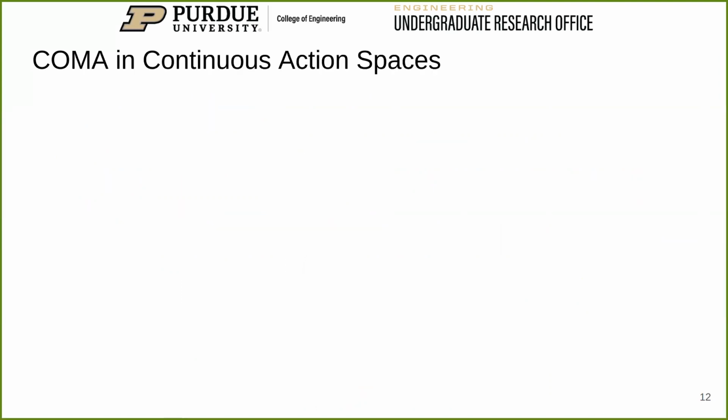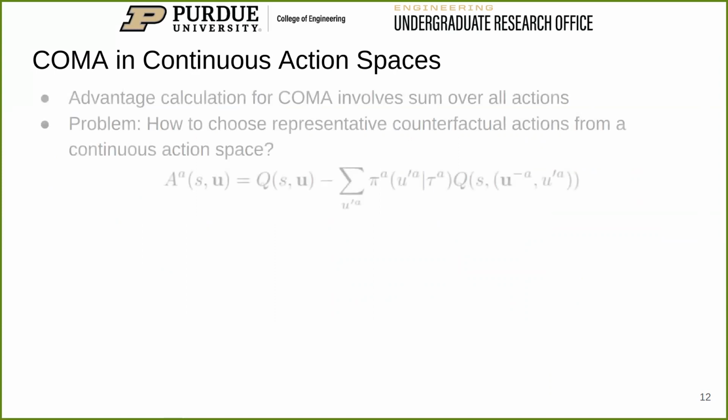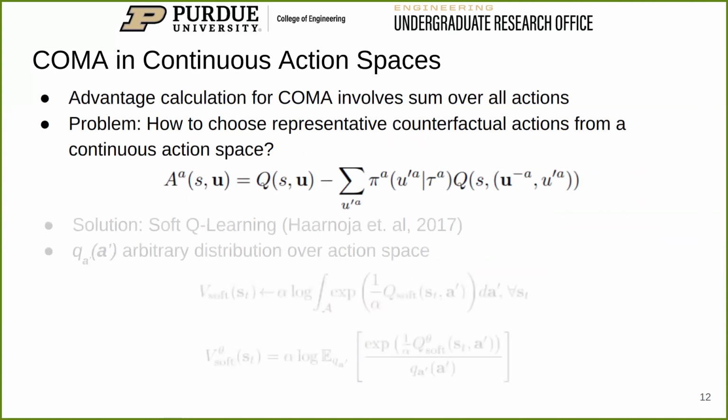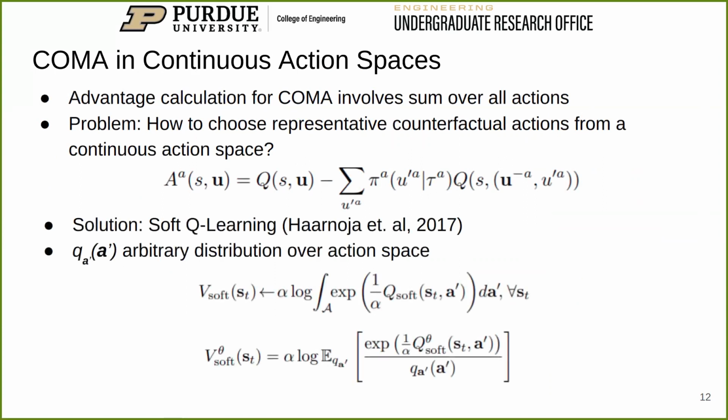In future work, we plan to extend COMA to continuous action spaces using a similar approach as the soft Q-learning and soft actor critic papers. In the soft Q-learning paper, they convert an integral over the action space into an off-policy expectation using importance sampling. Here, small q can be any arbitrary distribution over the action space, even a discrete one.